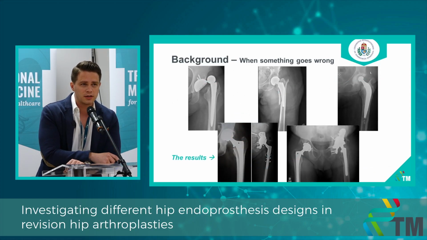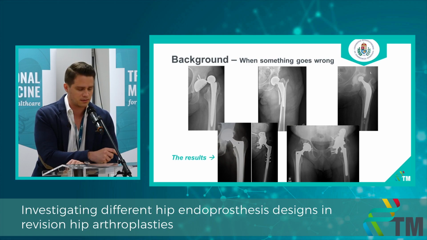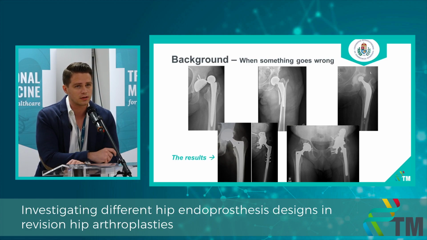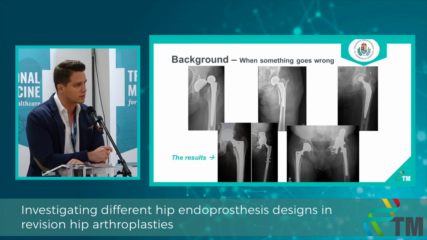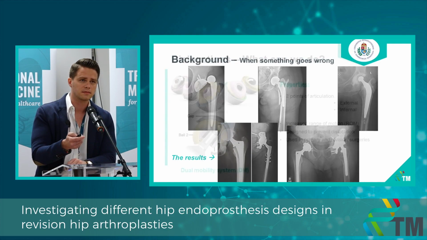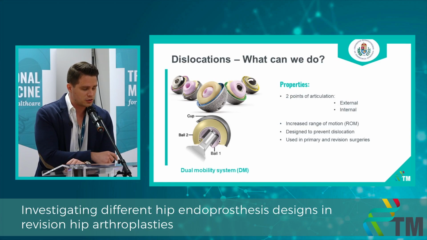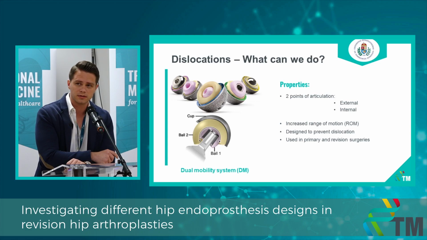On the pictures here, you can see situations where something went wrong. On the top, from left to right, you can see a dislocation, periprosthetic fracture, and an aseptic loosening, and on the bottom you can see the end result of different revisions. So after a revision, our greatest concern is the chance of a dislocation happening. Let me tell you some options to prevent that.